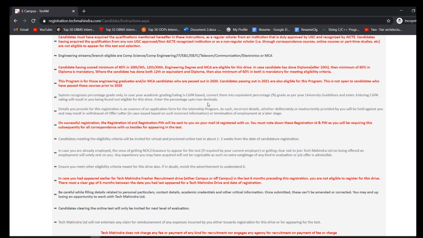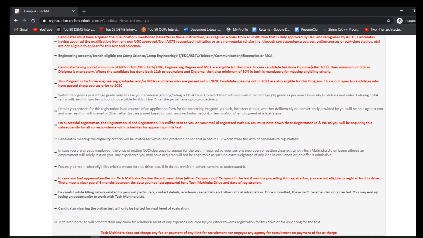See, if you have calculated your aggregate percent or aggregate CGPA, you have to convert that CGPA into percentage format, and you have to write your percentage there with up to two decimals. If you wrote CGPA, then you will be found not an eligible student for this drive even after applying for that.